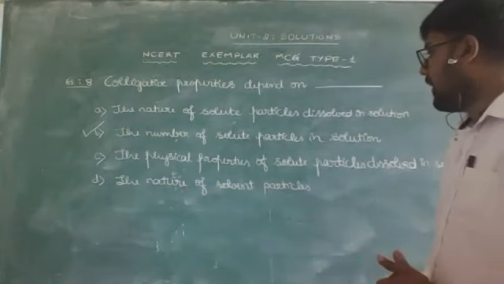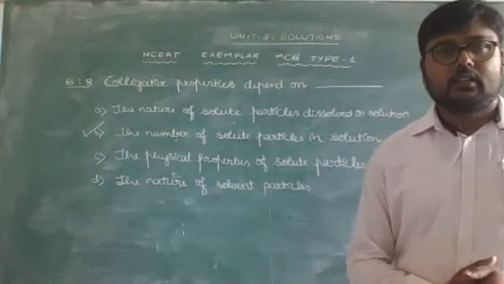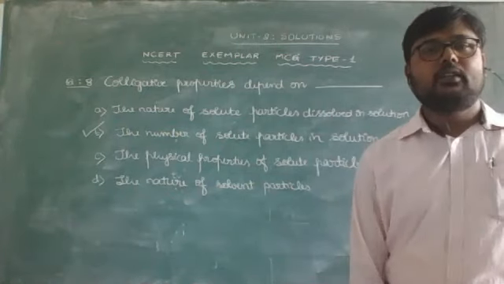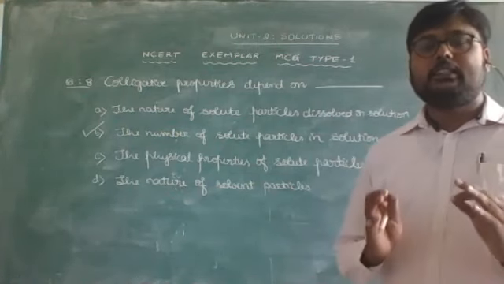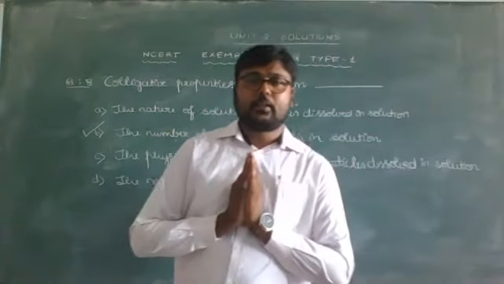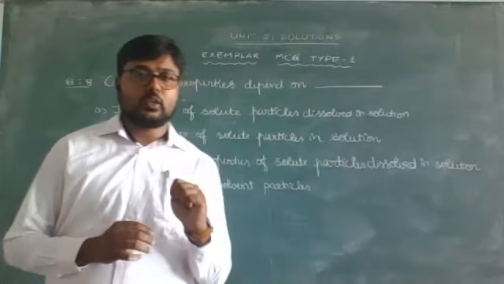The last option, the nature of solvent particles. So again, the colligative properties will not depend on the nature of solvent particles. They depend only on the number of solute particles. So we know that there are four such colligative properties.